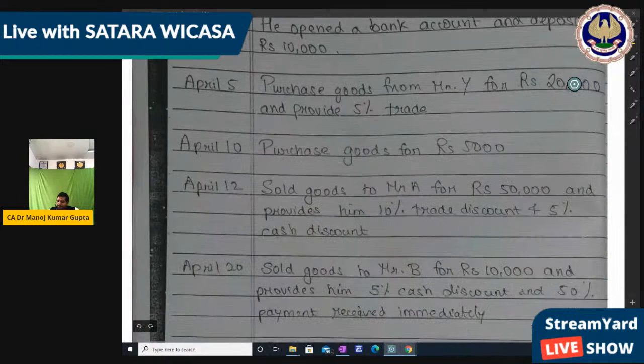Then next, sold goods to Mr. A for rupees 50,000 and provides 10% trade discount and 5% cash discount. That means the goods sale is a cash sale, because cash discount is mentioned and cash discount is recorded also, right? So what entry we pass?